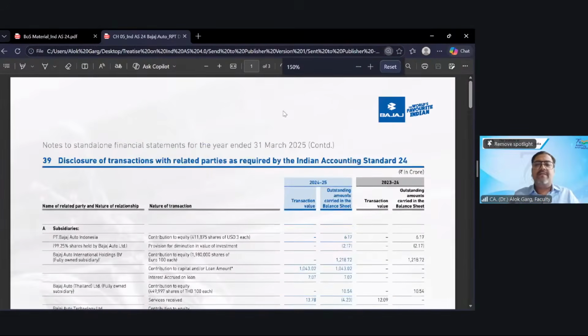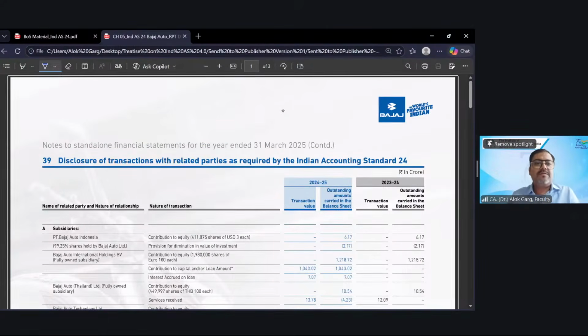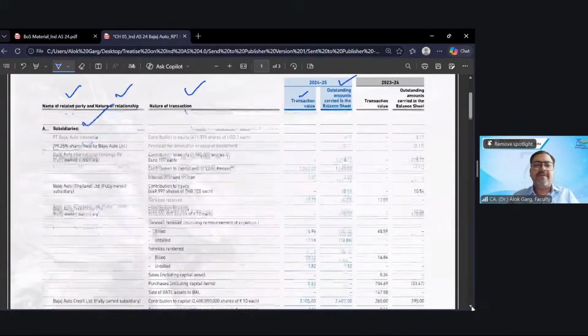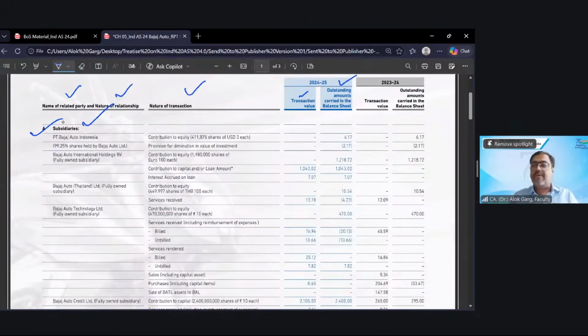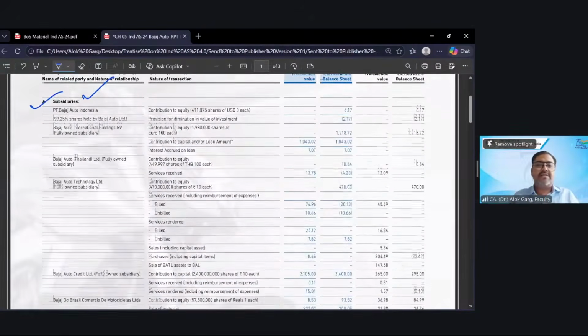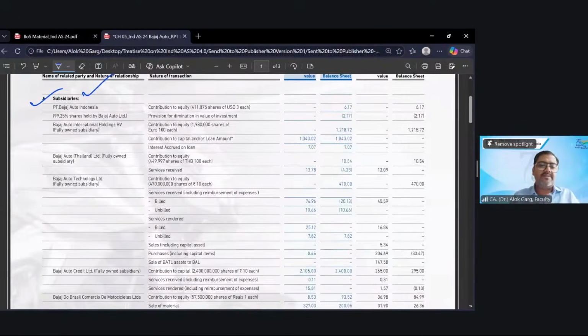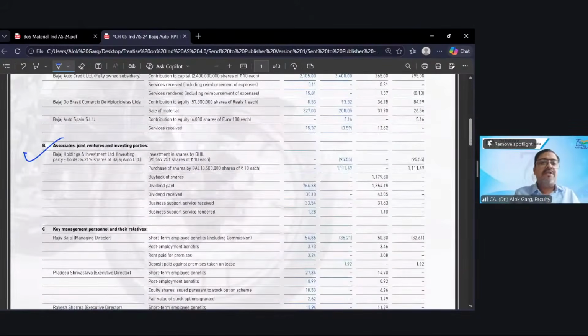If you see this, you will find they have disclosed subsidiaries. Name of the related party, nature of relationship, transaction, right? Outstanding balances and commitment will come at the bottom if any, right? So they have given a lot of names of subsidiaries, a lot of transactions are there. They have so many subsidiaries. Then associate, joint venture and investing parties, okay?